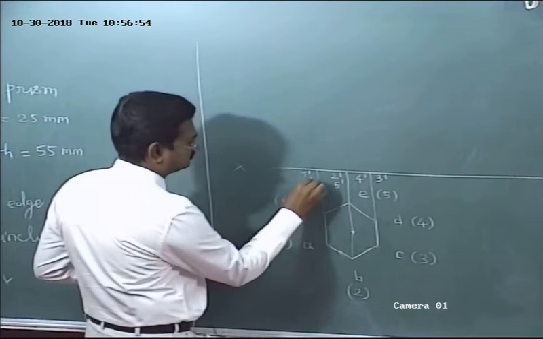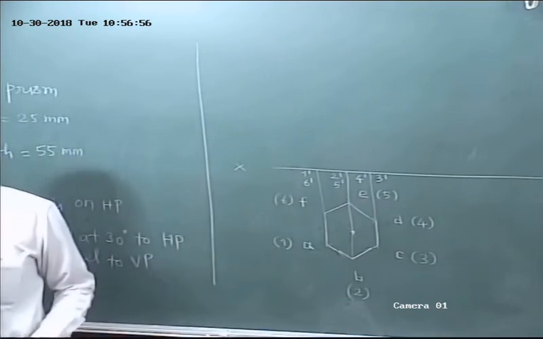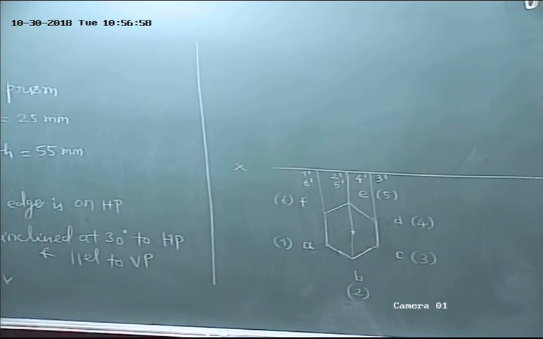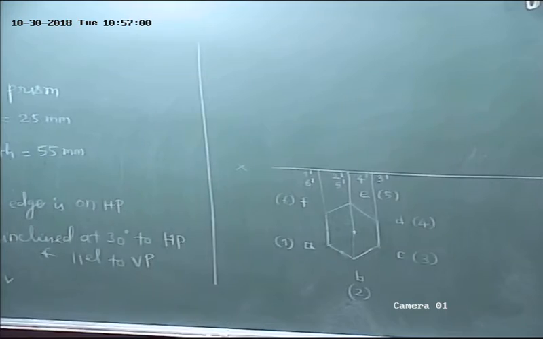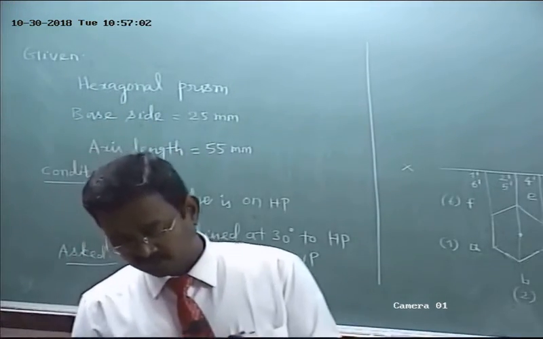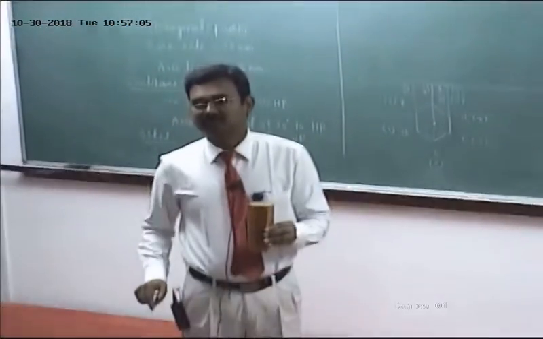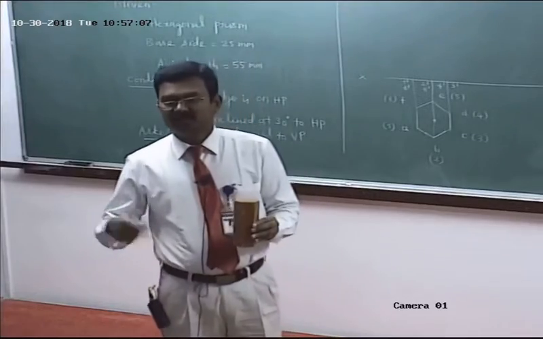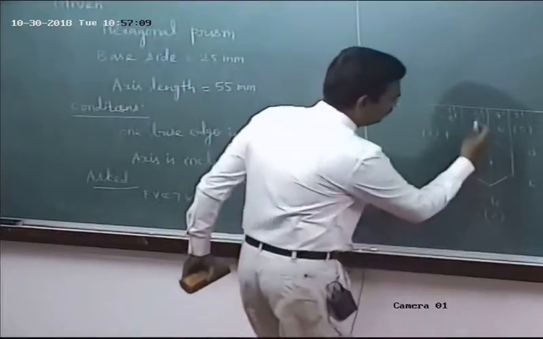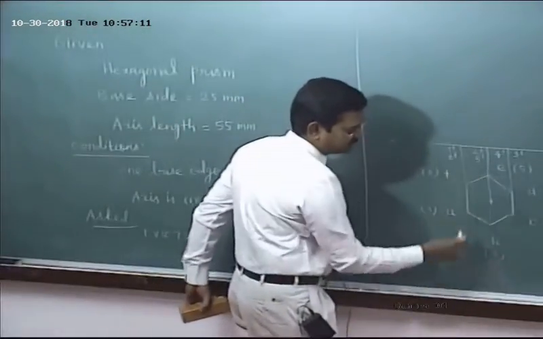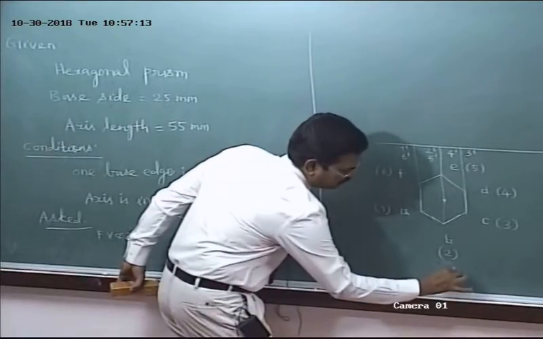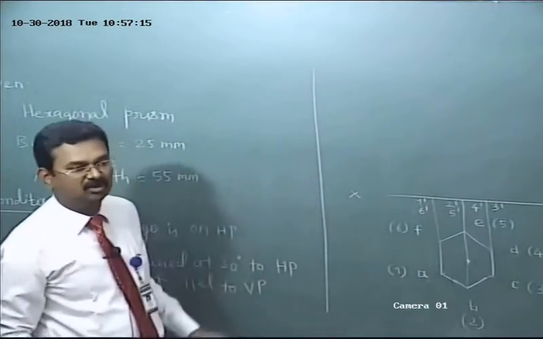Which are visible corners and which are invisible corners in the front view? Otherwise, it's very simple. To mark visible and invisible corners in the front view, look at the top view in upward direction.